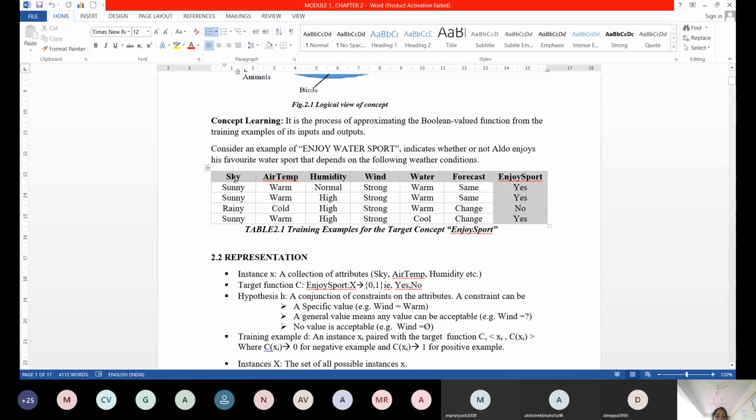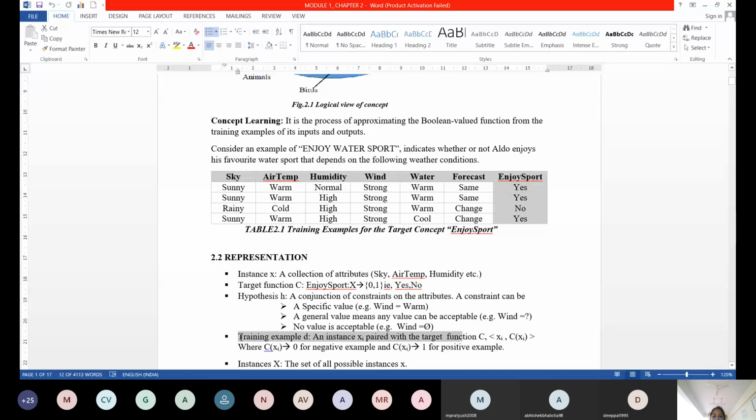xi is any of these. Suppose x1 is sky, x2 is air temperature, x3 is humidity. So all the columns except the last one, I just call it xi. C of xi is nothing but your enjoy sport. So C of xi, that is what your training example is. The complete training example, from the very first column to the last column, is your training example. You could see that here, training example.